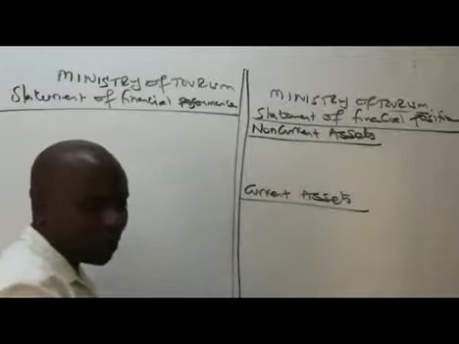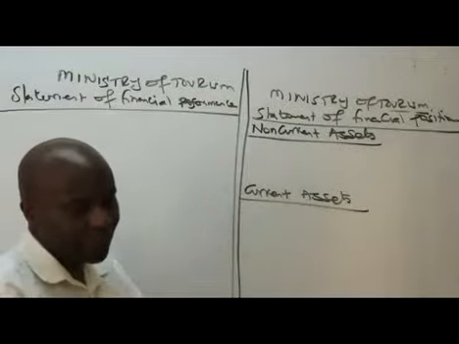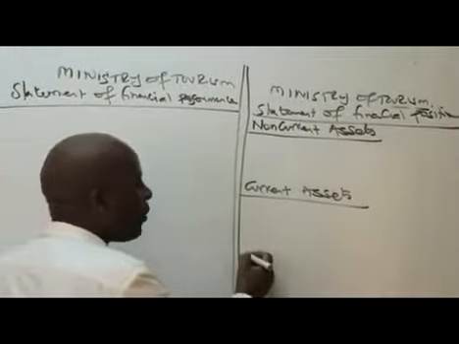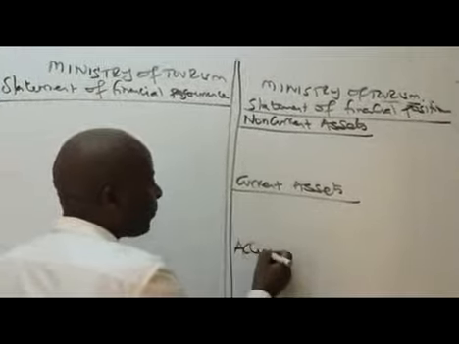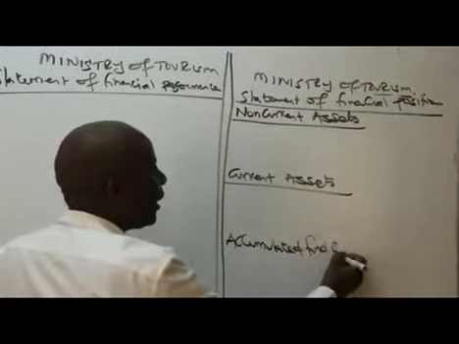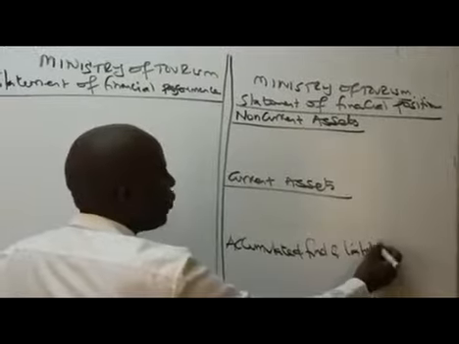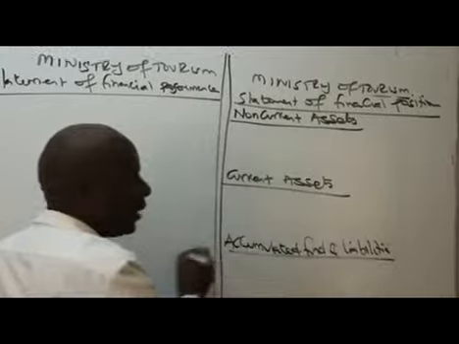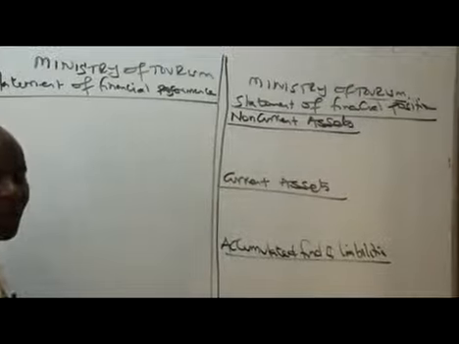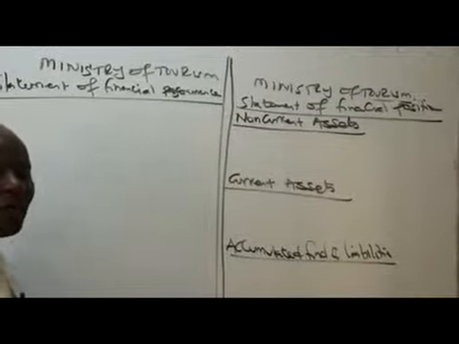And then now we have what we call equity and liabilities. Of course, we don't talk of equity here. We talk of accumulated fund and liabilities.